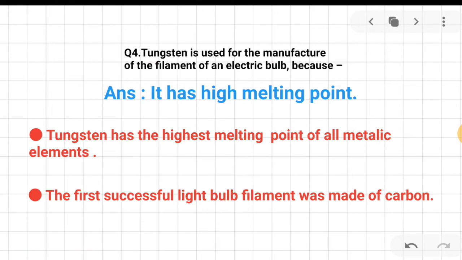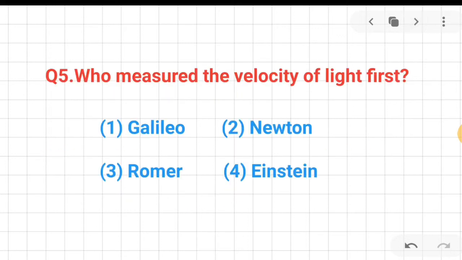Remember that tungsten has the highest melting point of all the metallic elements. And the filament of the first successful light bulb was made of carbon.